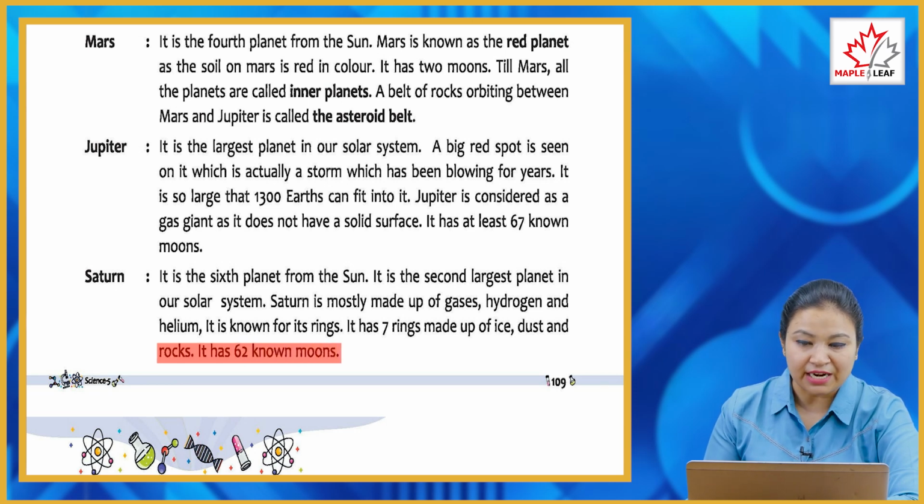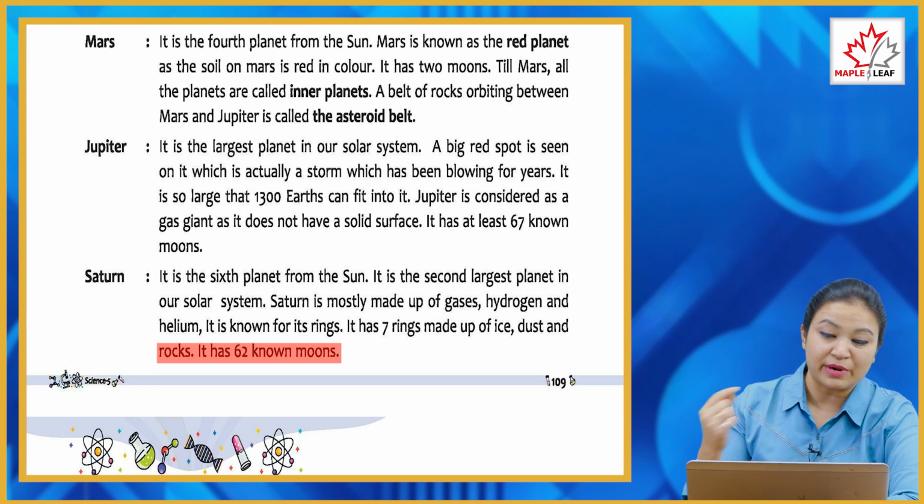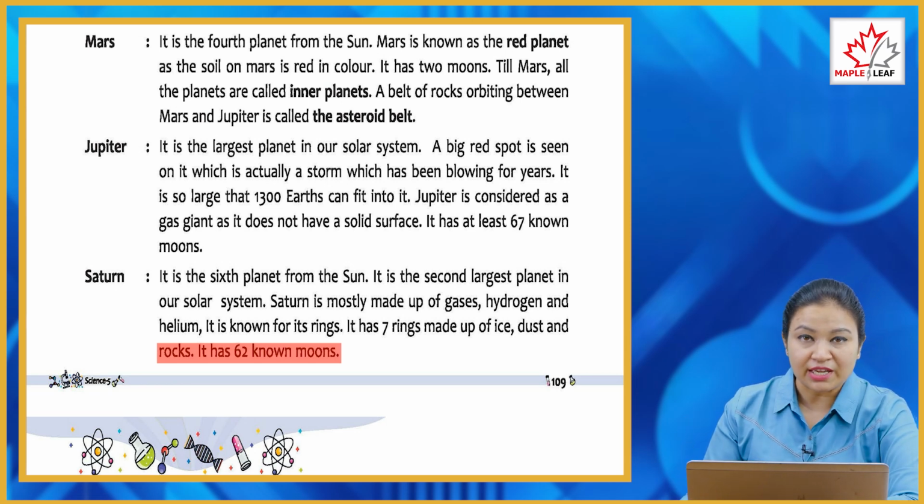So as you see Saturn, or you can see Saturn's picture, it has a ring. The ring is made up of small particles of dust, gases and so on.